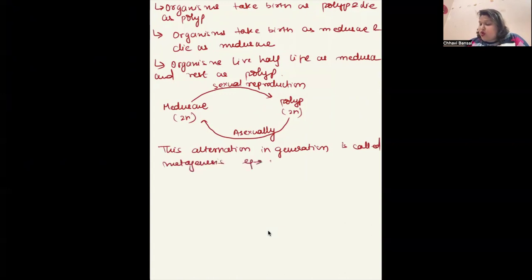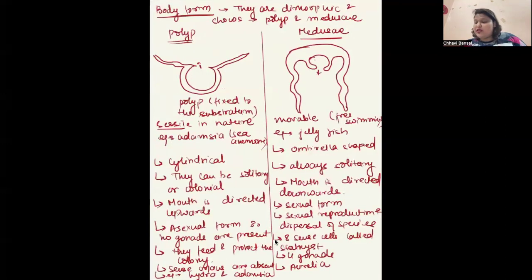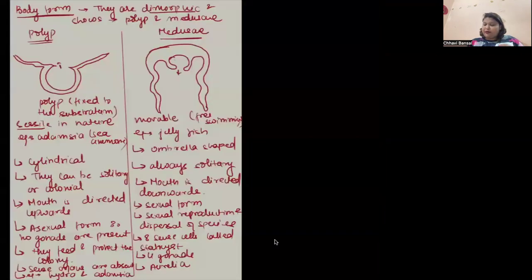Okay. And the example is Obelia, not Aurelia. Aurelia is jellyfish. Okay. Jellyfish always stays in the medusa form. Obelia is the other organism which shows this alternation in generation, where medusa can be converted and polyp can give rise to the medusa form. Okay. Is this clear? This is what polymorphism is. They basically show dimorphism and they have two forms, polyp and medusa.